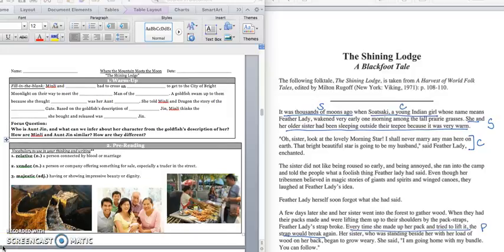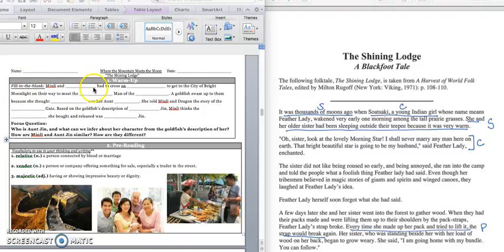Good afternoon, fourth grade. We are going to read another folk tale today. And then during parallel teaching, we're going to compare Aunt Jen and Min Lee. But today we're going to read a folk tale that is called The Shining Lodge, and it is another Native American folk tale. All right, we're going to do our fill-in-the-blank summary to get us started.